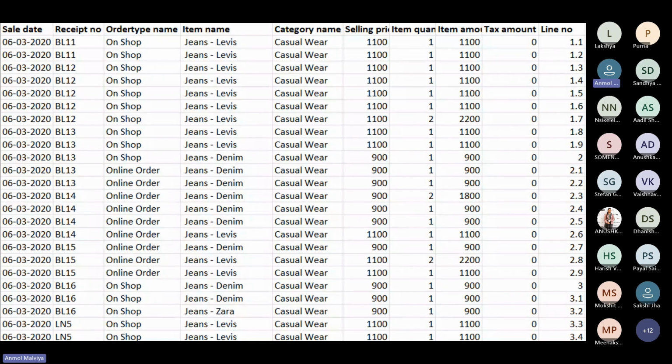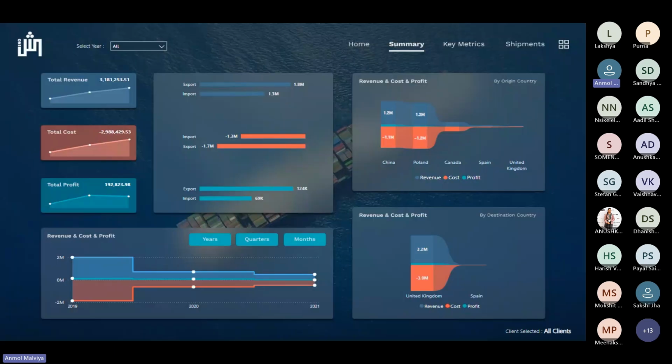So it is very difficult to generate an insight if you want to know how a product has performed, or in which region sales are higher or declining. Getting that result from this type of data format is difficult. So what Power BI will do is convert this into an interactive report like this. You can see the total revenue in the form of a card as well as a line chart. Then there are some bar charts and other visuals. This is the main purpose of Power BI: to transform the data from row and column structure to a visual format so that anyone can understand it easily.